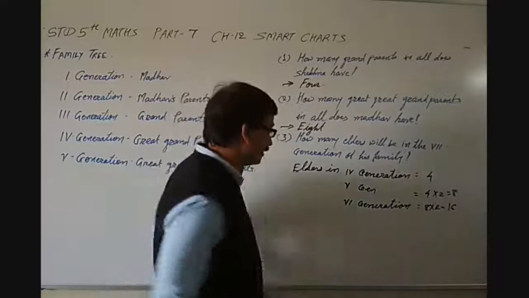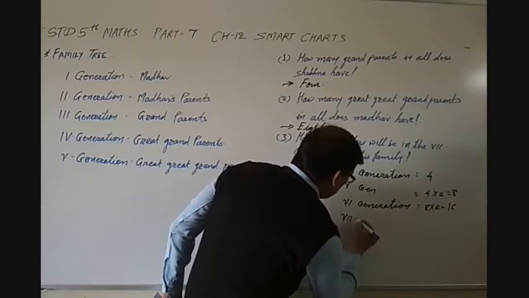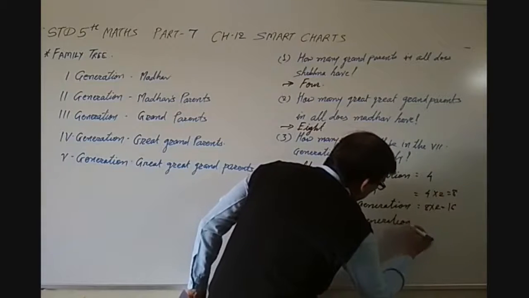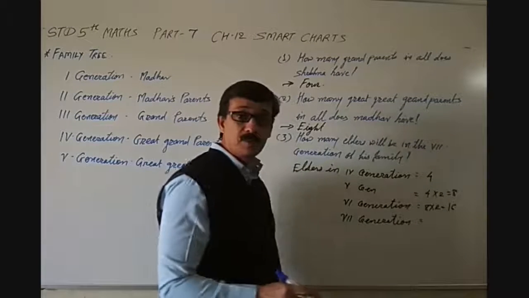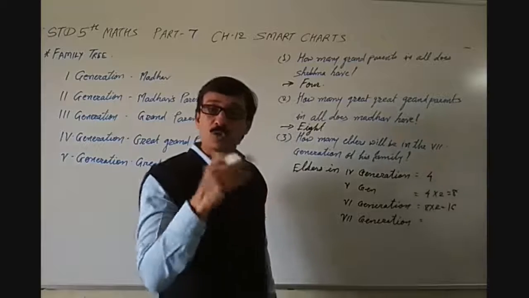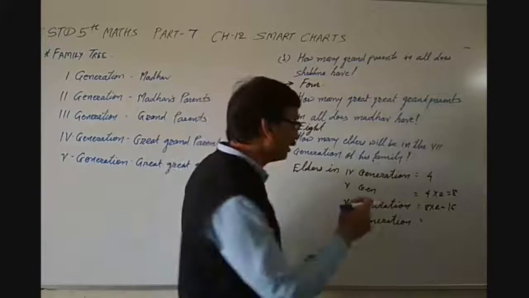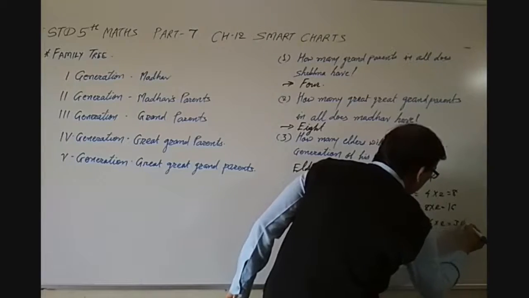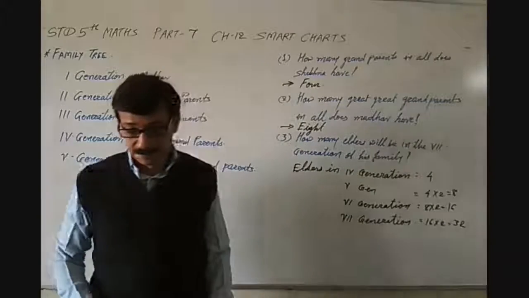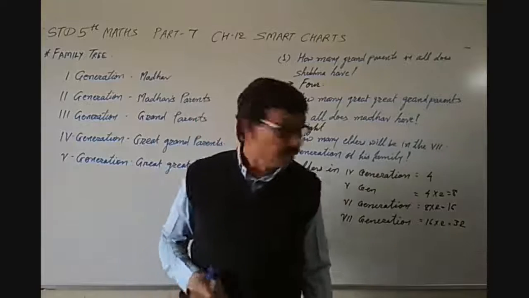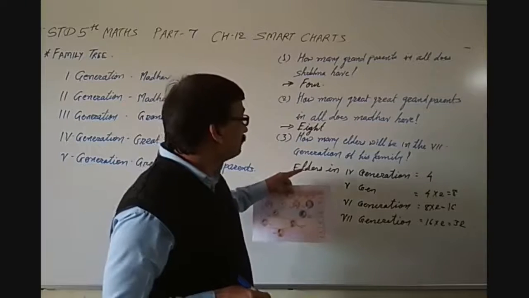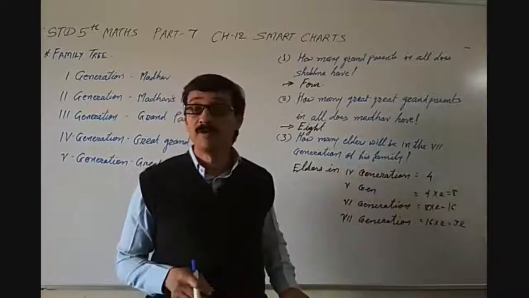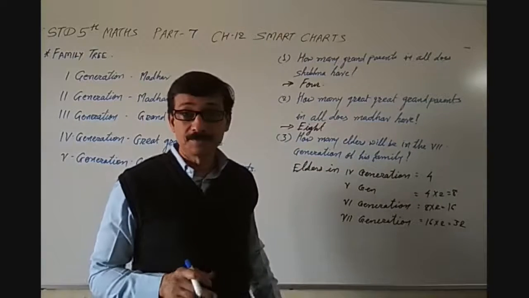Now, in the 7th generation, is equal to their parents. So 2, mother and father. Like that, 16 multiplied by 2 is equal to 32. So you should write the answer. There will be 32 elders in 7th generation of his family.